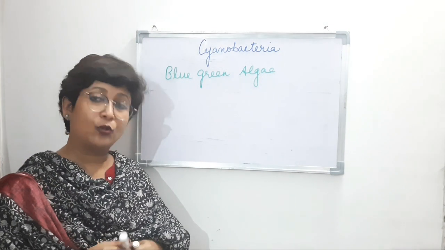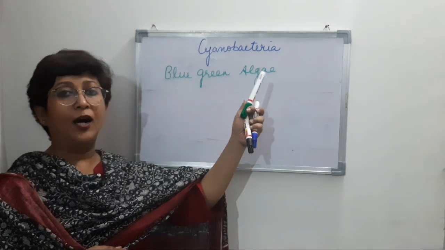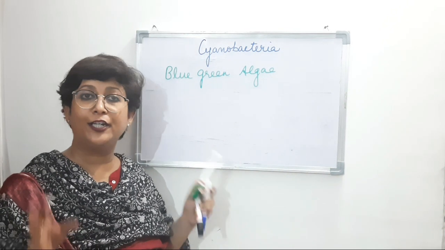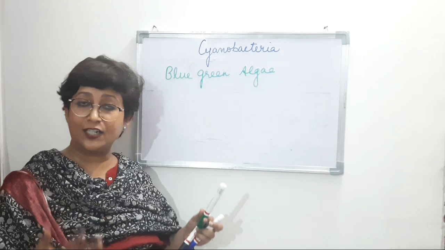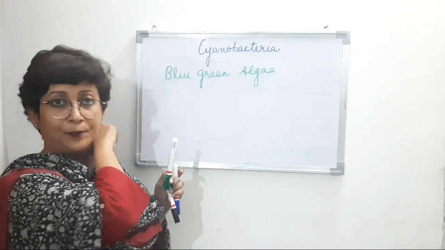Now remember, we are talking about this group under kingdom Monera, which consists of only bacteria. So whether it's Archaebacteria or the eubacteria, only bacteria, right?